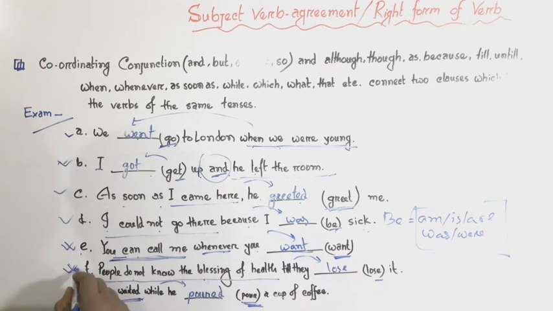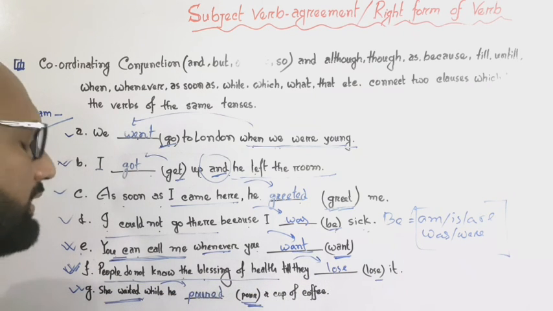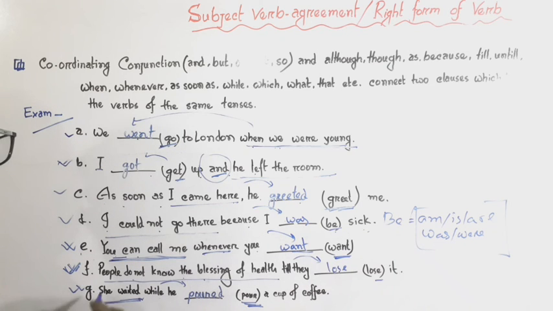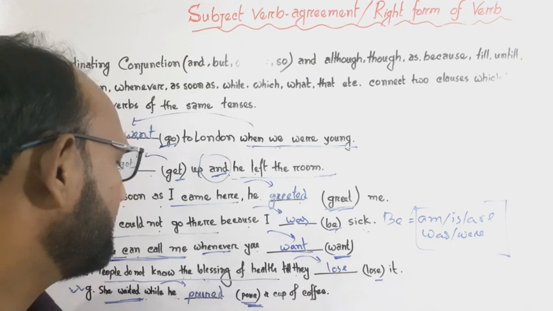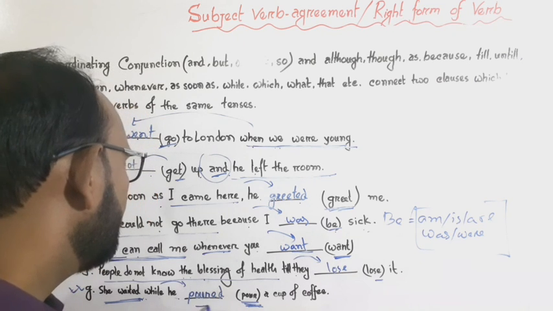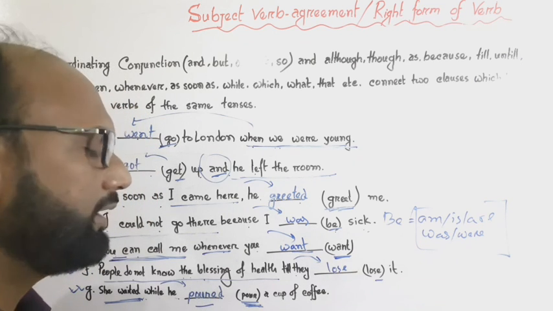F, people do not know the blessing of health till they lose it. Number G, she waited while he poured a cup of coffee. Here the past form of verb is poured, P-O-U-R-E-D.